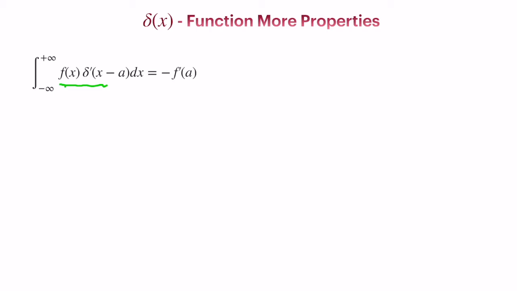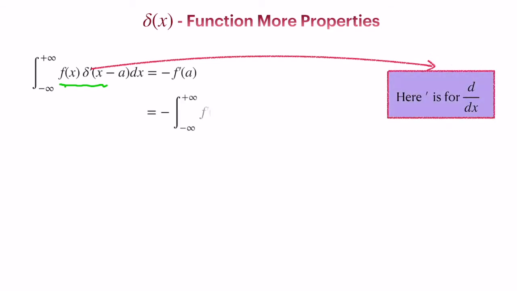In a way, this prime here is basically differentiation, that is d by dx. It symbolically stands for that. And what is the differentiation of an improper function? We will not be going into details of that.